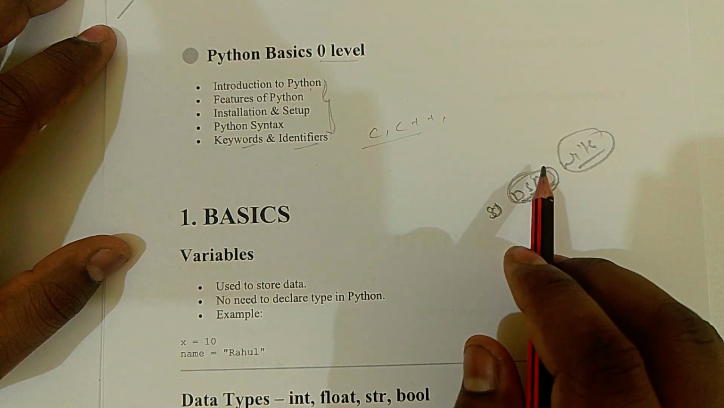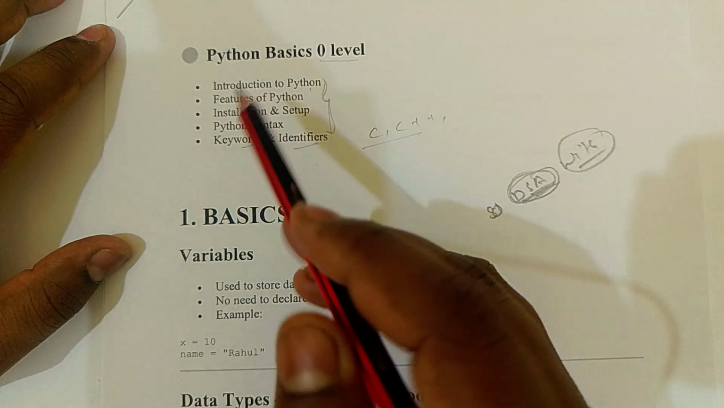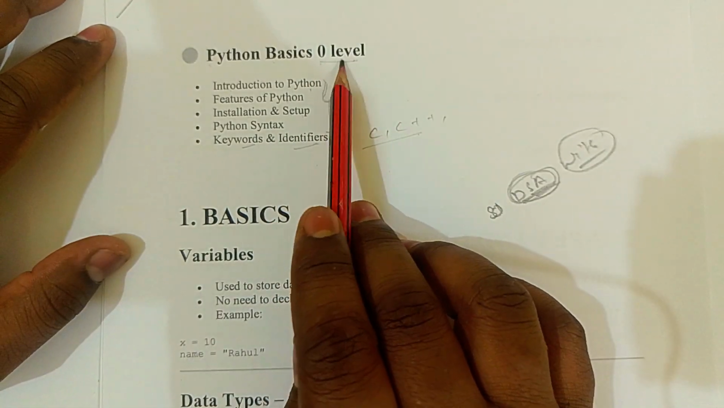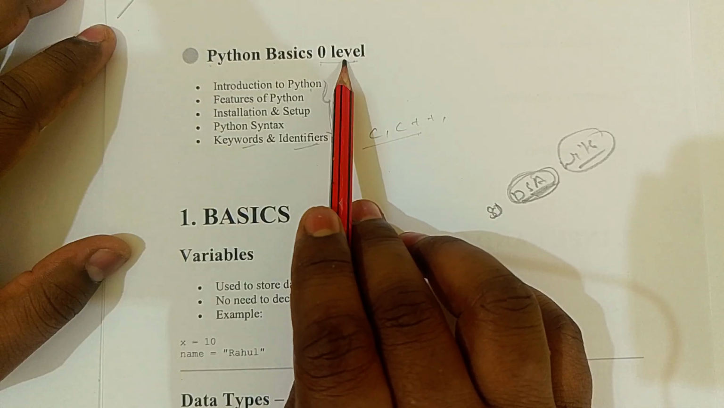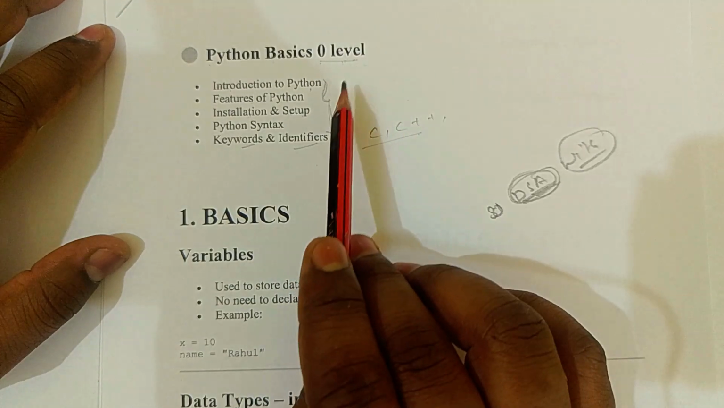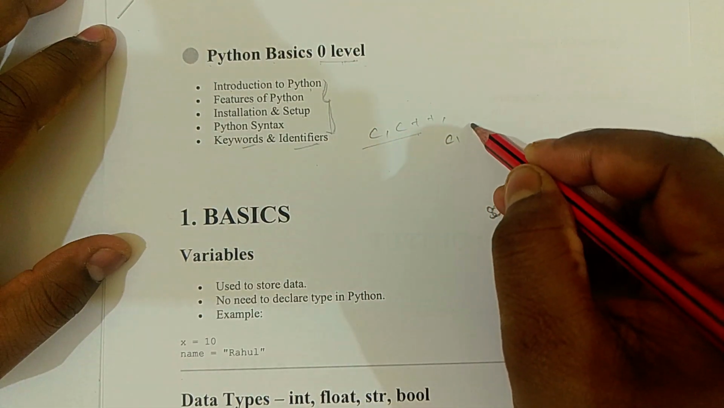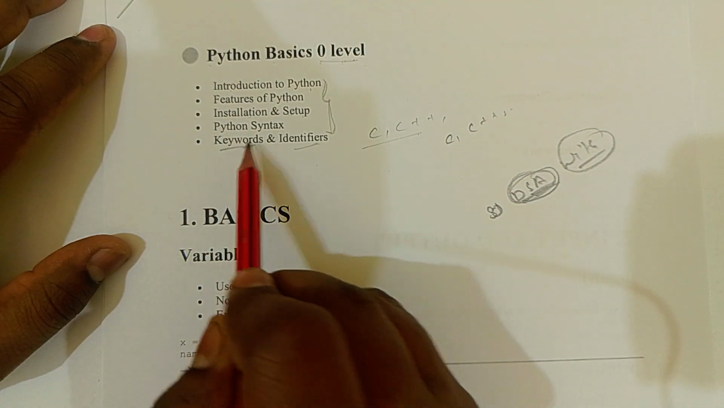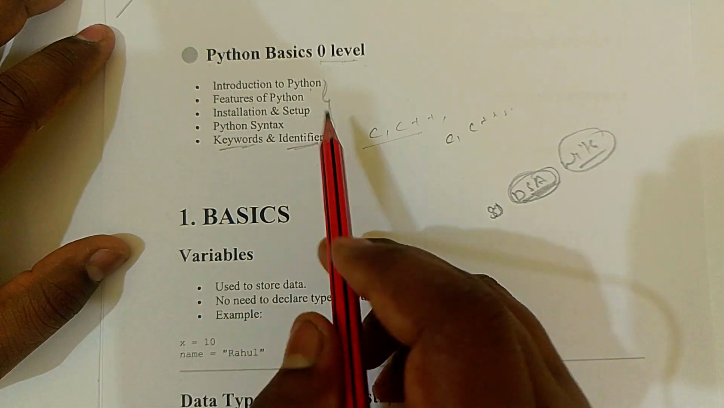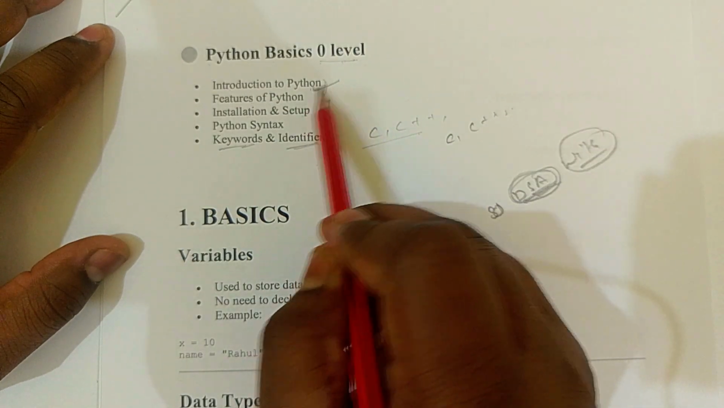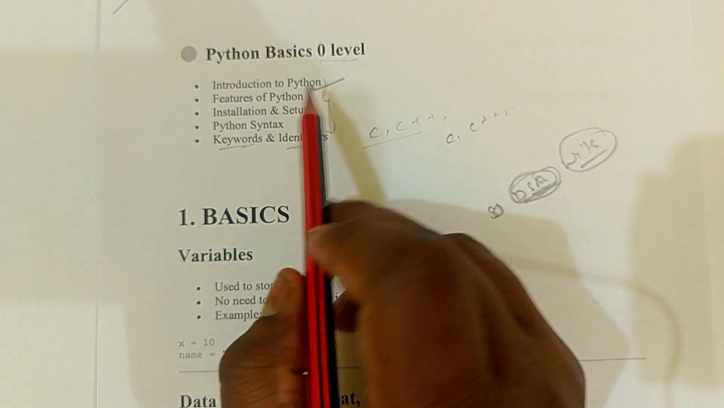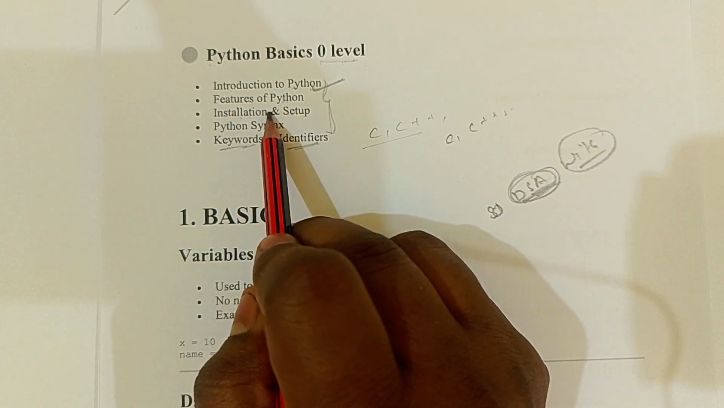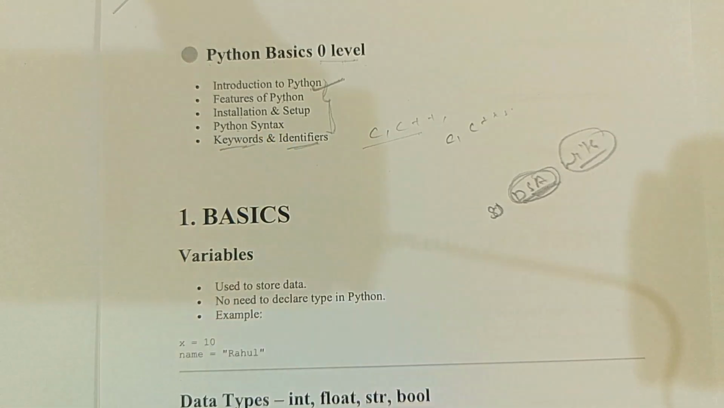Okay, so let's start. In this section, Python basics, zero level means that you already have something that you have learned in C++ and Java. You have already learned about keywords and identifiers. Now we will just go through it for reading purposes: what is the introduction, what is Python, features of Python, installation and setup, and Python syntax.